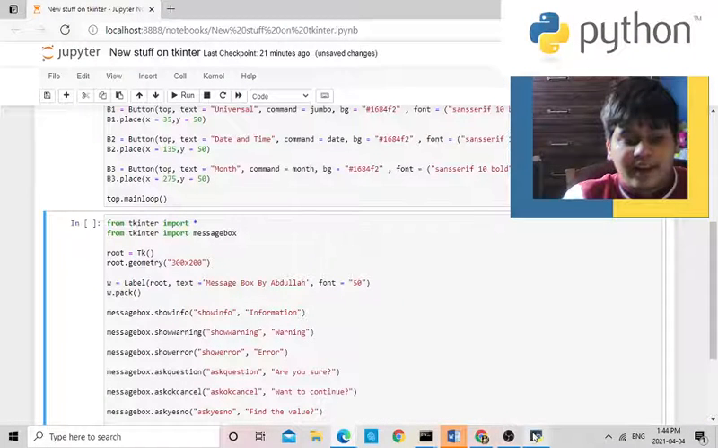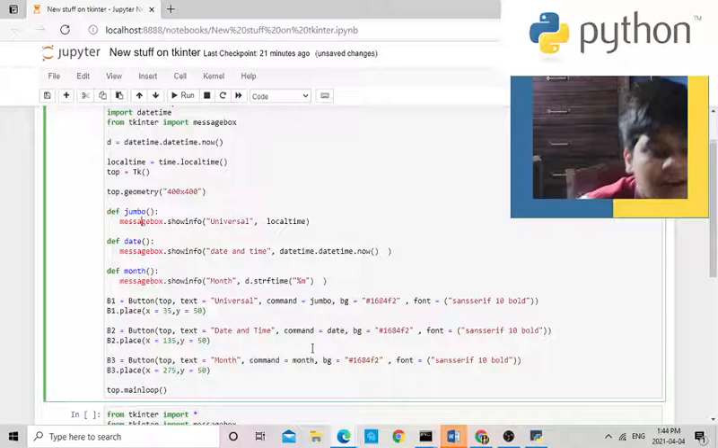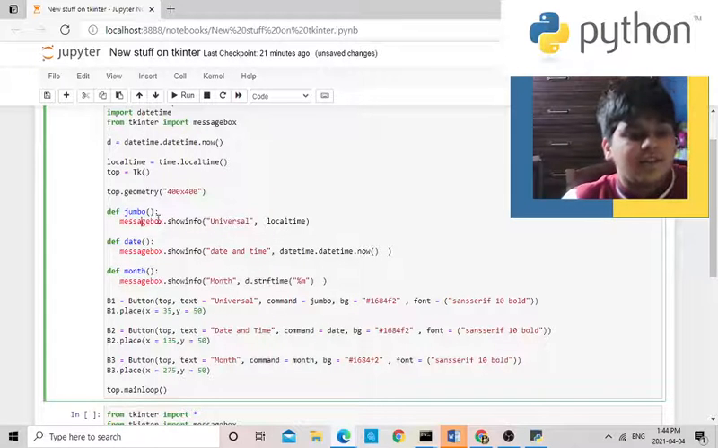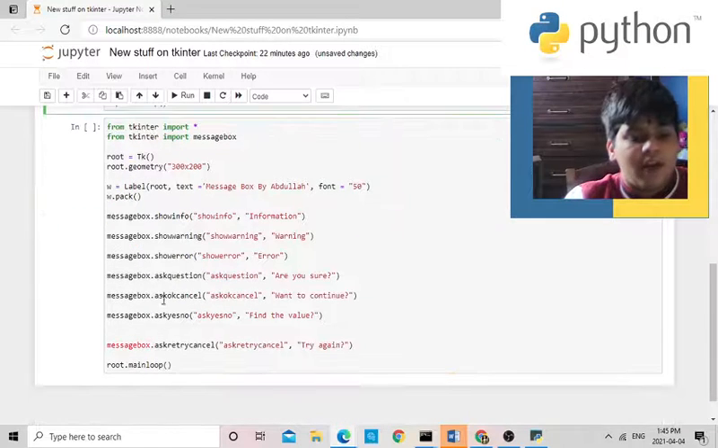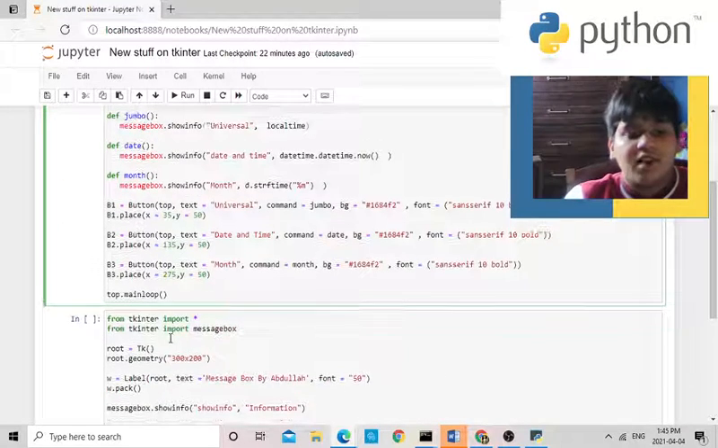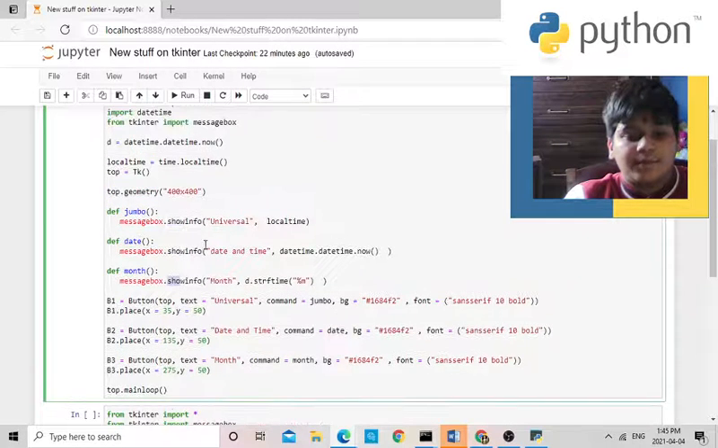But before I print anything, I'm gonna explain what message box is. Message box is basically a function. Why is there a space? Because that's the function space. So messagebox.showinfo. There's a lot of types, as you see: show info, show warning, show error, ask question, ask okay, cancel. There's so many types of them. So I'm using the show info one.